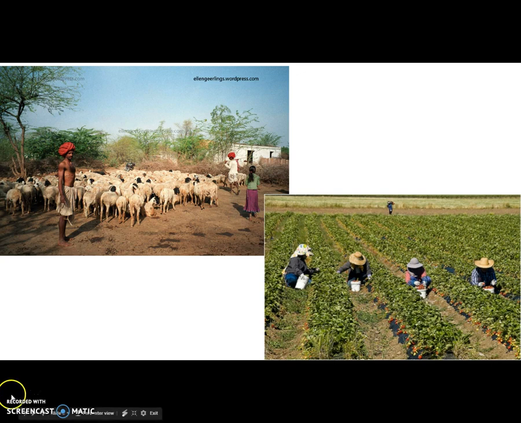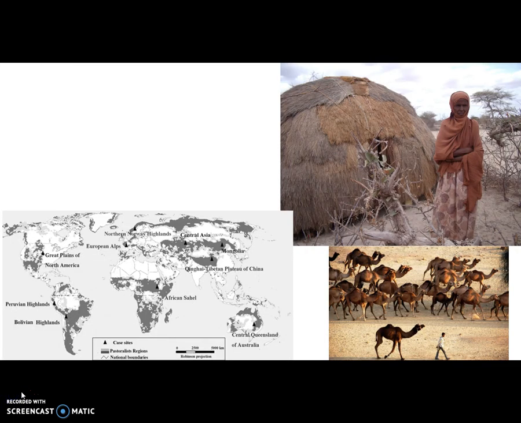Now, applying some of the themes of our class to these people. The first theme is interactions between humans and environments. The main way pastoralists interacted with the environment was by grazing their animals. That grazing of the land could also often lead to erosion if they overgrazed the land. You also could put domesticating their animals as well.